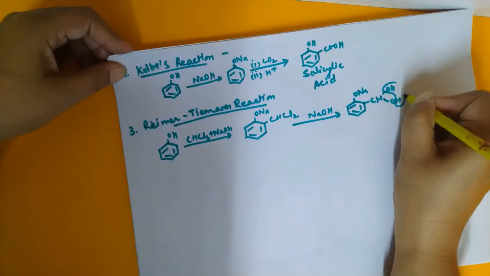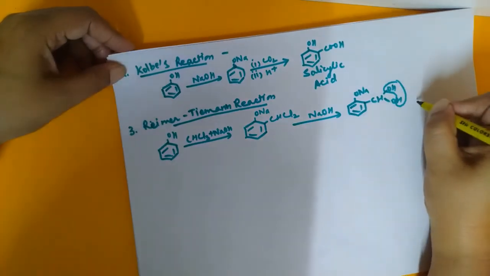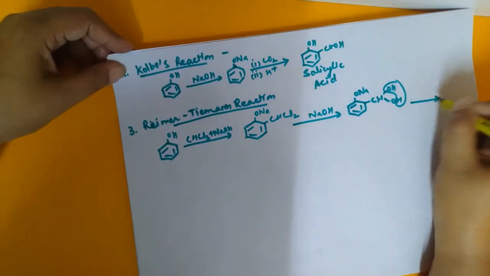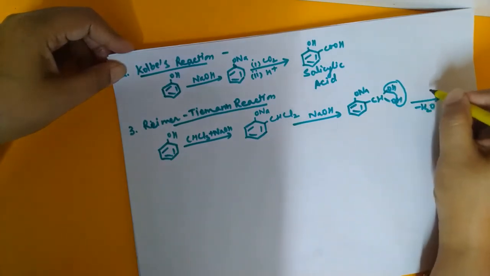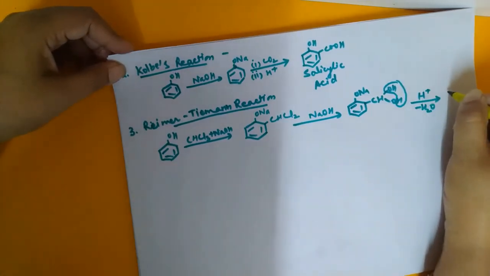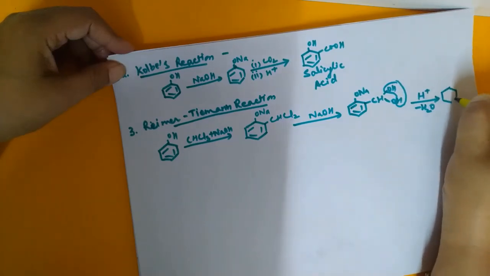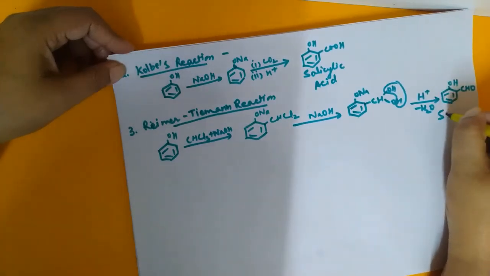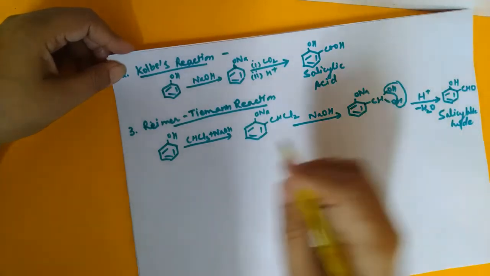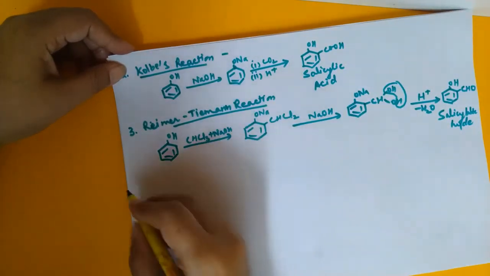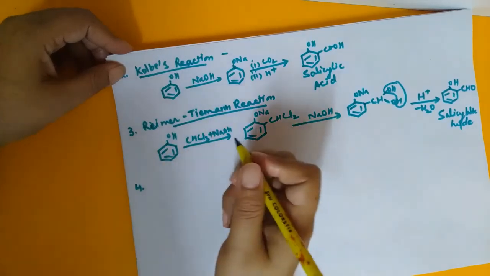Then two hydroxyl groups at the same carbon are not stable. That is why it will lead to dehydration, and when we do its hydrolysis, it will be converted to salicylaldehyde, OH, and here it will be CHO. So this is salicylaldehyde. We may get salicylic acid also if in place of CHCl3 we take carbon tetrachloride.